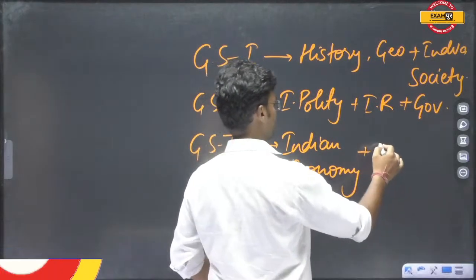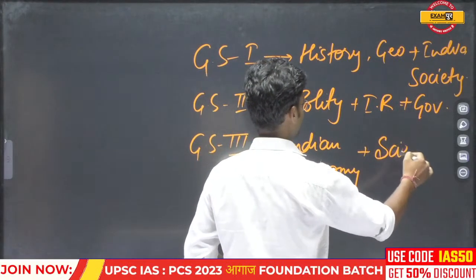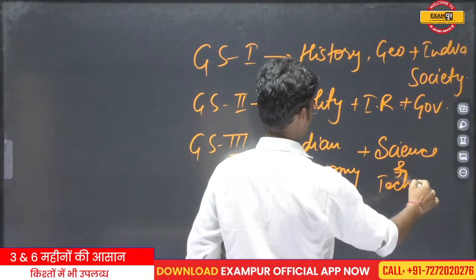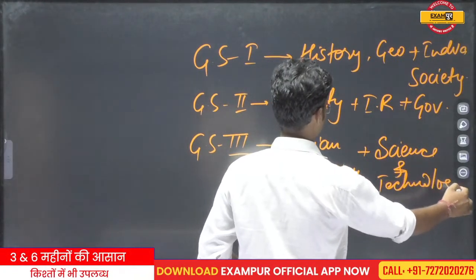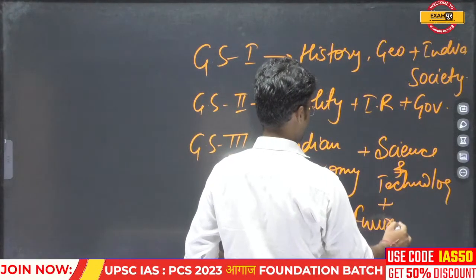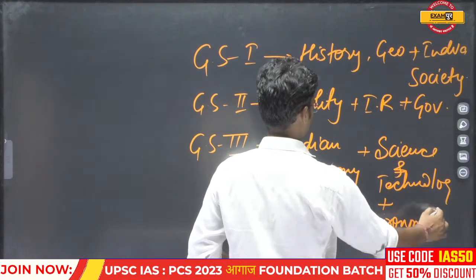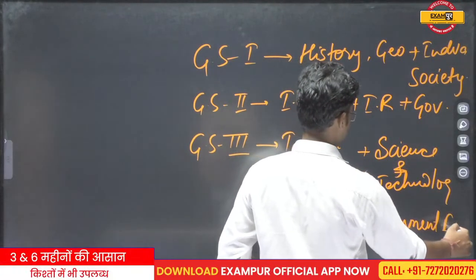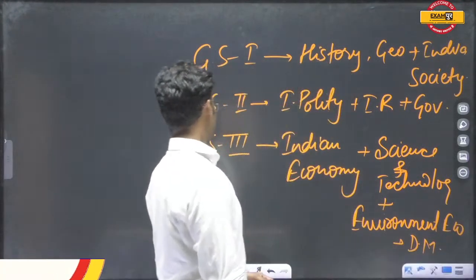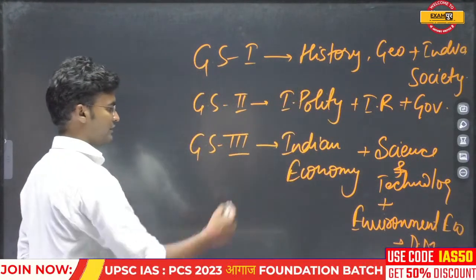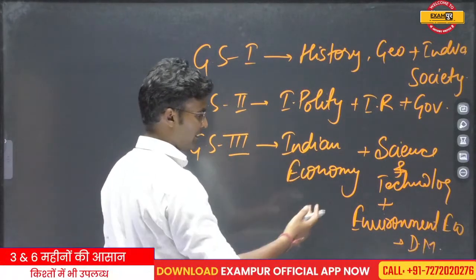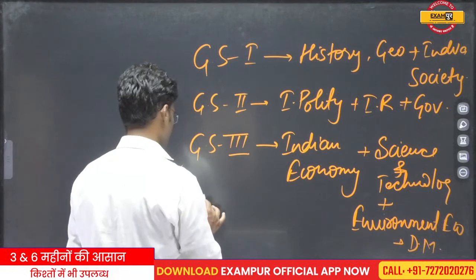Second is the science and technology section. And the last one is environment and ecology. And one more section, that is disaster management. So paper 3 consists of these subjects: Indian economy, science and technology, environment and ecology, and disaster management.